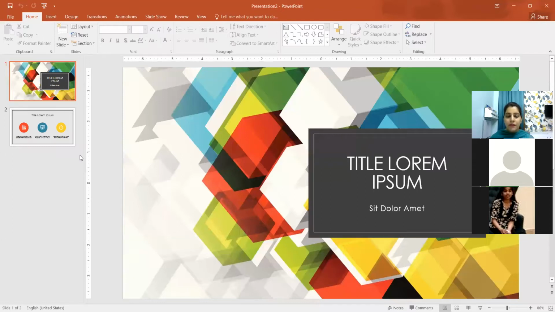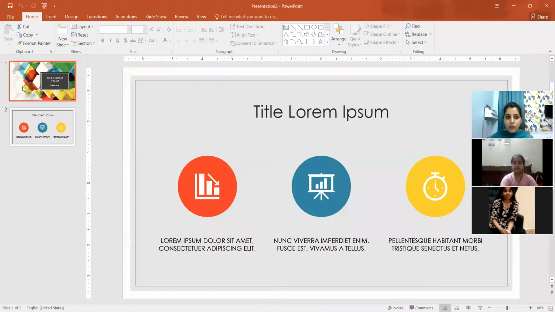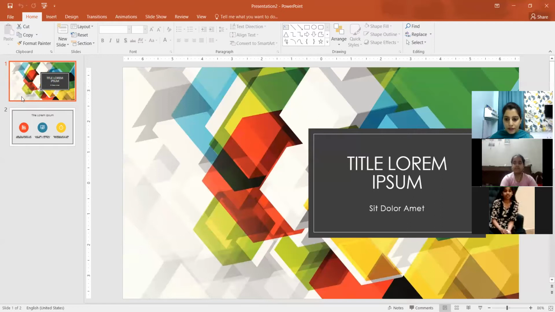And on the left side, this is called the navigation pane, and the slide pane, you can say. This is the slide pane where slides are appearing. So this is slide number 1, this is slide number 2. So these are the slides. Clear? Now on this particular slide I have clicked, so I'm getting the slide in the work area.